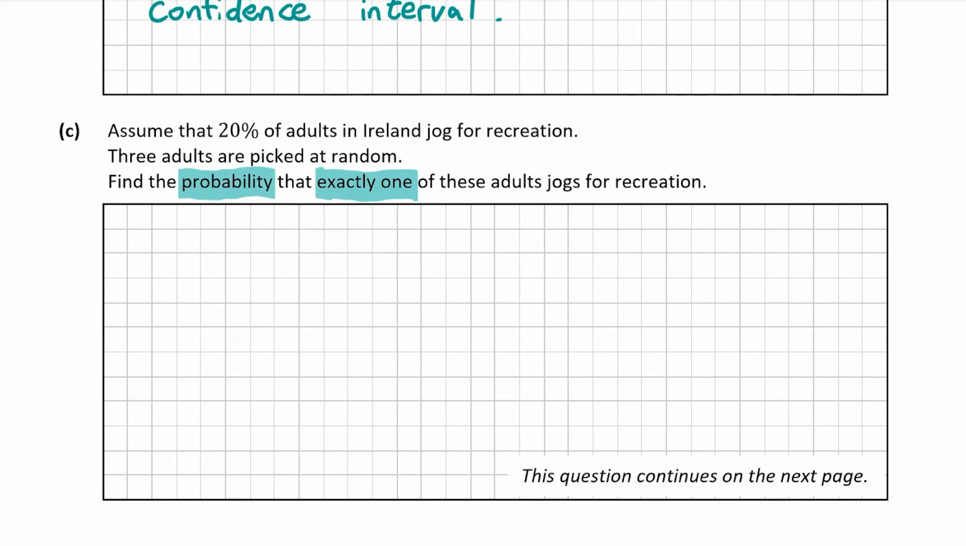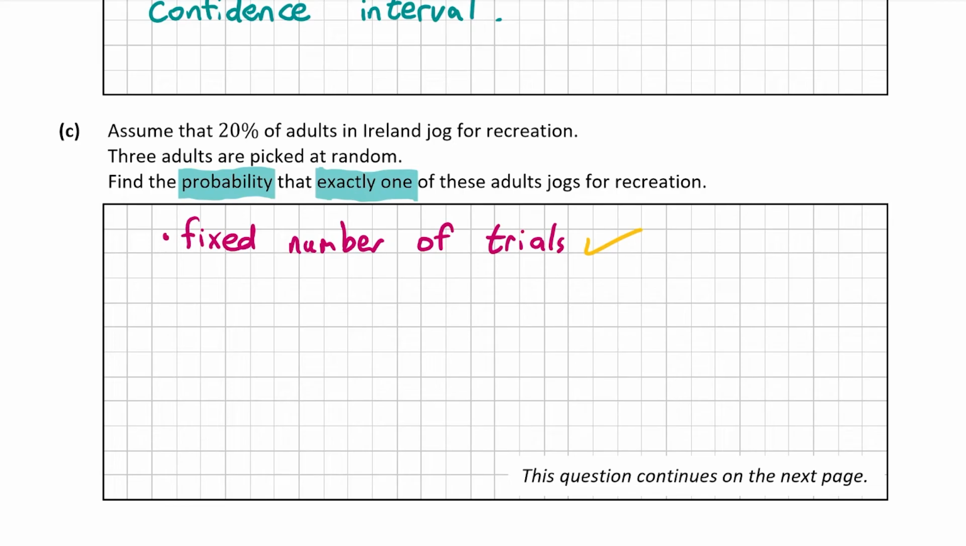To check if we can use a Bernoulli trial, we must make sure that a certain number of conditions are satisfied. One of these conditions is that there must be a fixed number of trials. In this case, a trial will be that an adult jogs for recreation. And we do have 3 adults picked. So therefore, we have 3 trials, so there are a fixed number of trials.